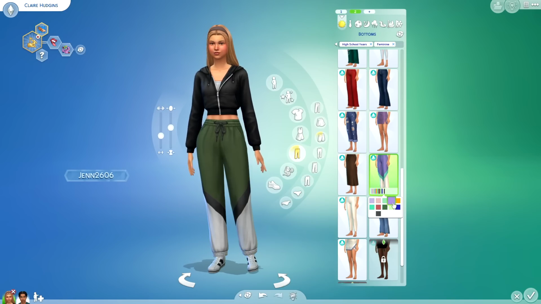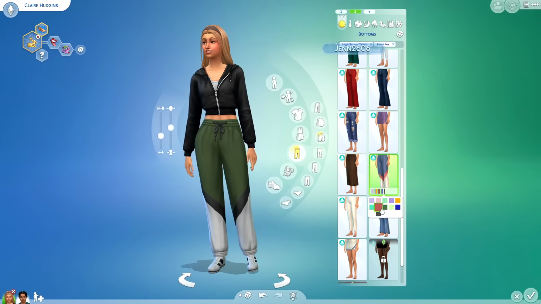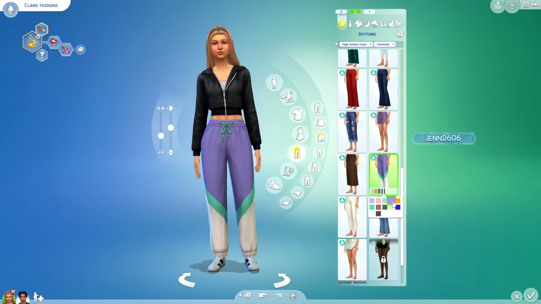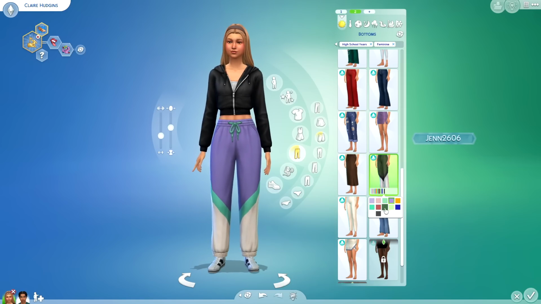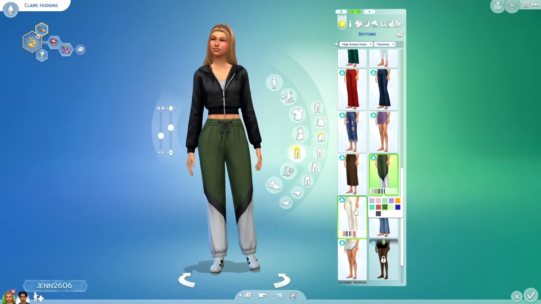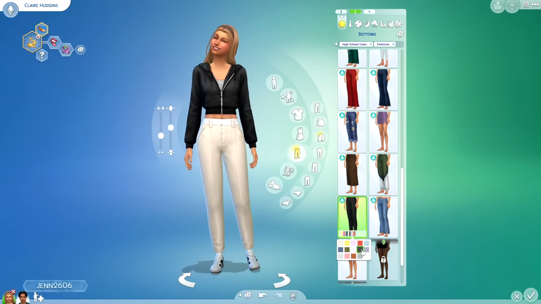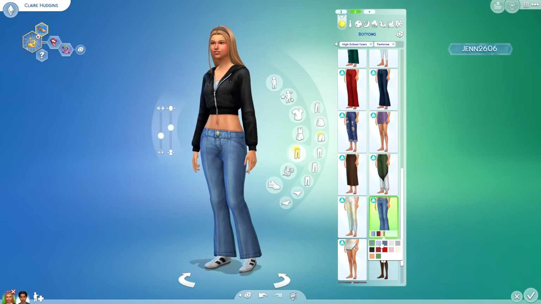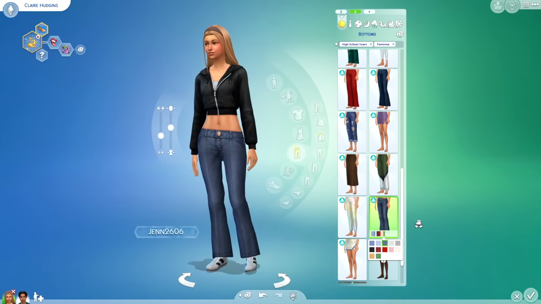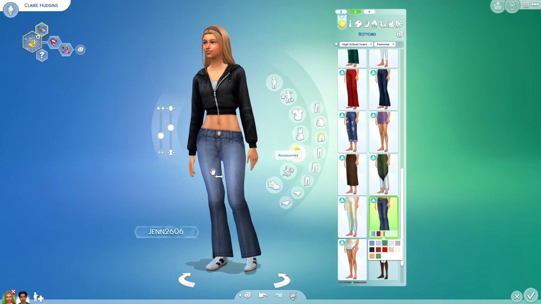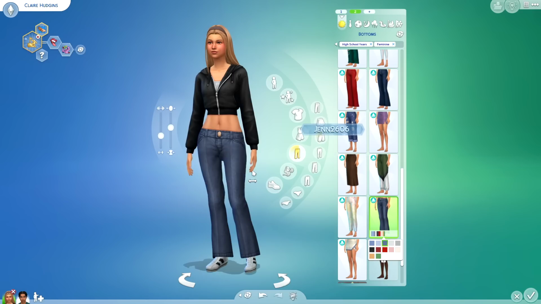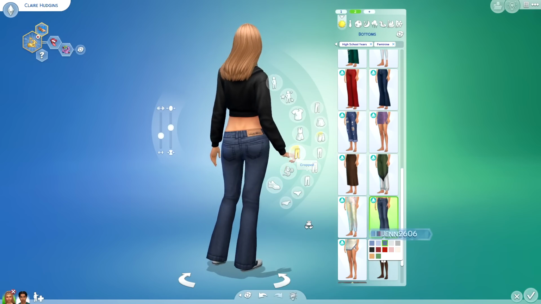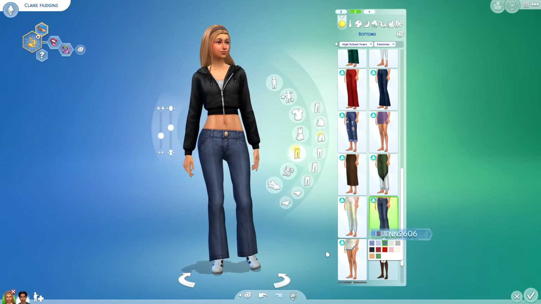Anyway, here we have some... oh, see, I'm getting tired, y'all. I'm getting fatigued. This is a really long catalog, let me tell you. But we have these really cute drawstring high-waisted sweatpants. I love those. A pair of slacks or trousers, and these are cute. And then another pair of bell bottoms, but these ones are a little low-waisted, and there is something very funky-dunky happening with the crotch region. I'm not sure, but look at that tag. That's actually really cute. I like that. But yeah, that looks weird.